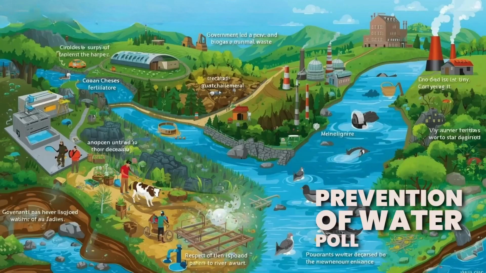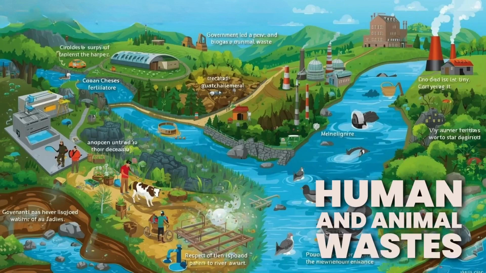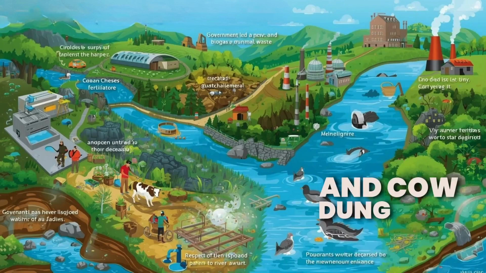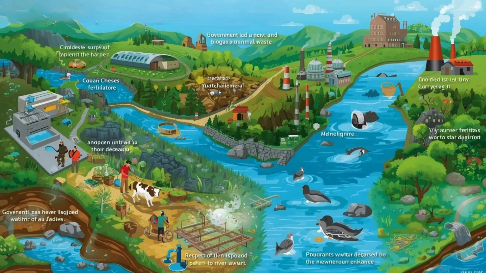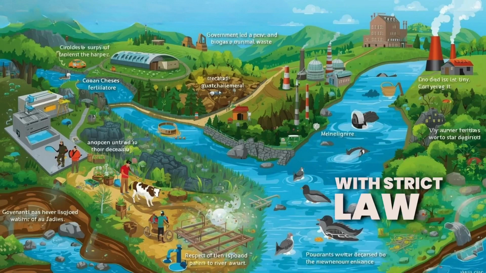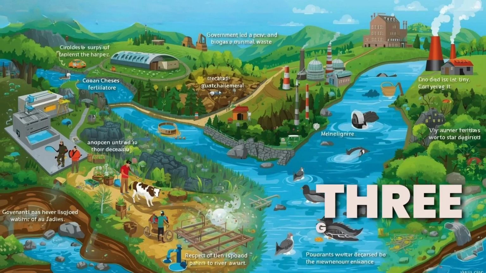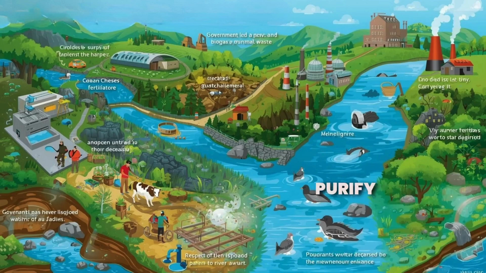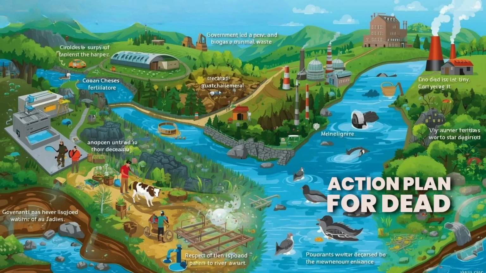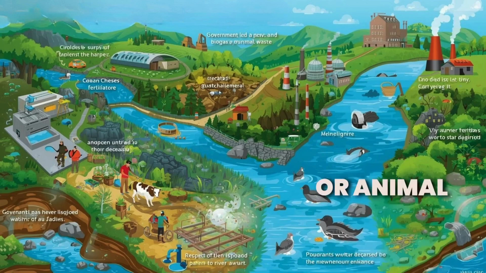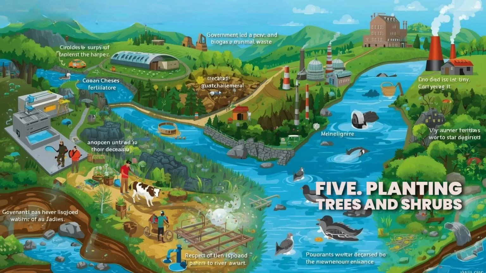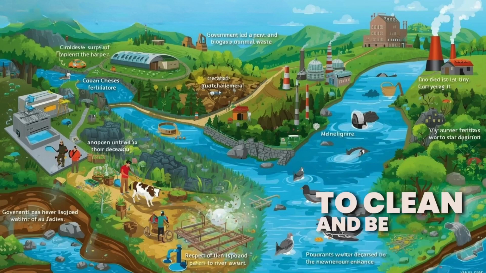Prevention of water pollution. 1. Human and animal wastes should not be discharged into water. Sewage must be treated, and cow dung used for manure or biogas. 2. Industrial wastes should be treated at source with strict laws for safe disposal. 3. Government must periodically purify polluted rivers through projects like Ganga Action Plan. 4. Dead bodies of humans or animals should not be disposed of in rivers. 5. Planting trees and shrubs should be encouraged to clean and beautify the environment.